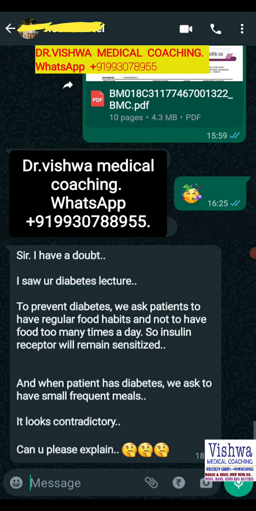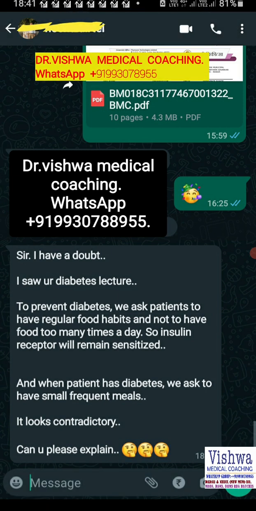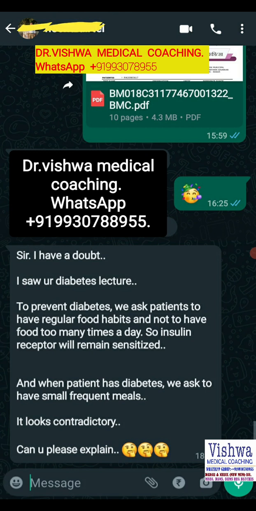So before developing diabetes, we have understood that we are not supposed to have food every now and then, to prevent diabetes. Now, in a diabetic situation, understand the pancreas has already become weak. Of course, the metabolism problem starts with desensitization of the receptors, but later on the pancreas also becomes weak.